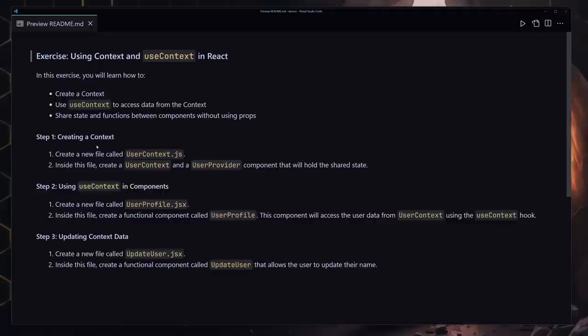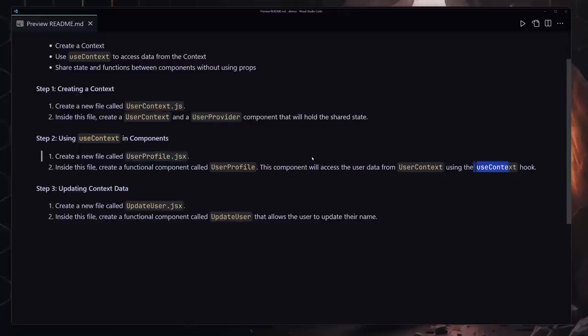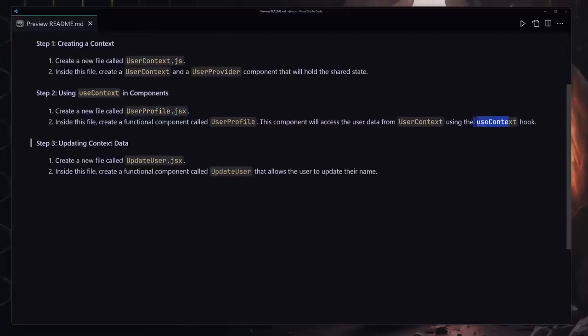Time for the context challenge. The first thing that I want you to do is create the UserContext.jsx file, and inside that file create a user context and also the user provider, which will allow you to hold the shared data. Next, you have to use the useContext to access that data. So once again, you're going to have to create the UserProfile.jsx component, and inside that component use the useContext to access that data. And then finally you're going to be updating that data.